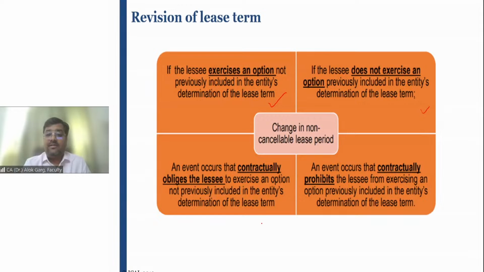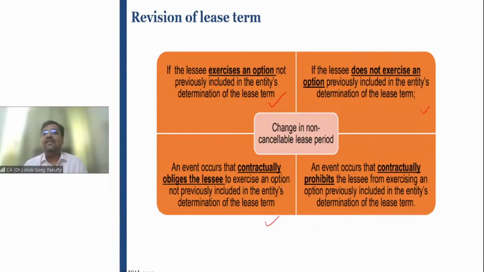An event occurs that contractually obliges the lessee to exercise an option. An event occurs where the lessee is contractually obliged to avail that option. For example, the lessee has entered into an agreement with the government or regulator, and that agreement says that the lessee cannot change its official address.